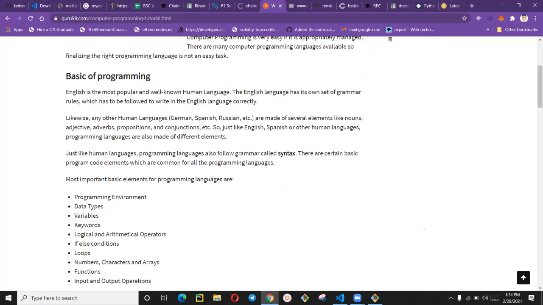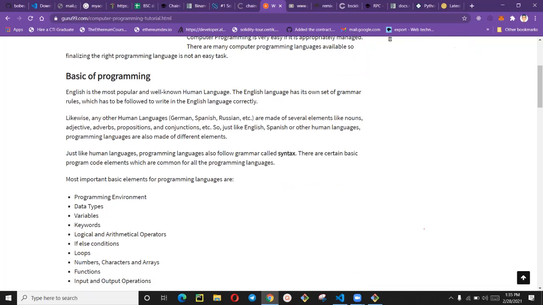English and, okay. Likewise, any other human languages are made of several elements like nouns, adjectives, adverbs, prepositions, and conjunctions, etc. So just like English, Spanish, or other human languages, programming languages are also made of different elements. Just like human language, programming languages also follow grammar called syntax.